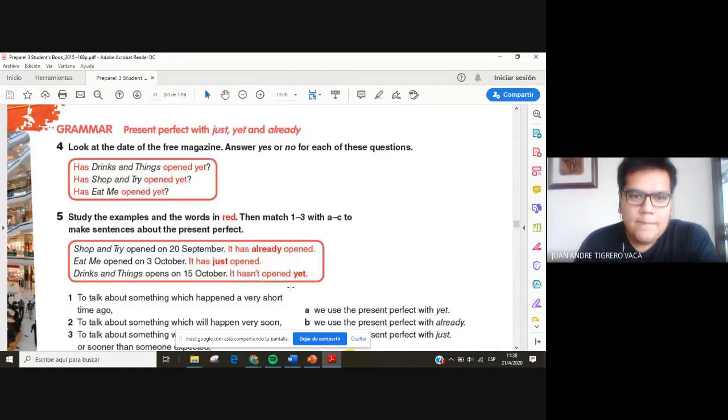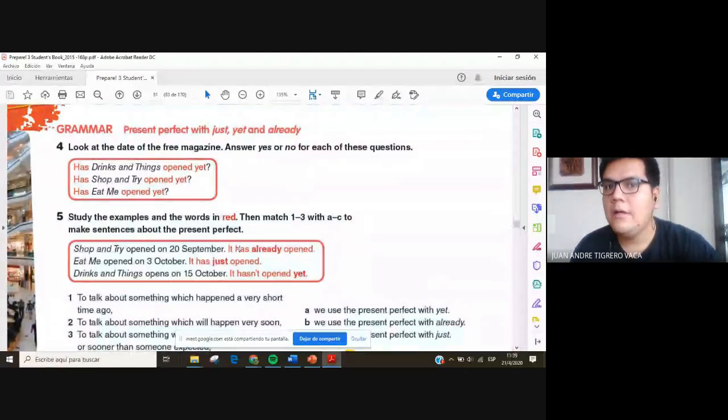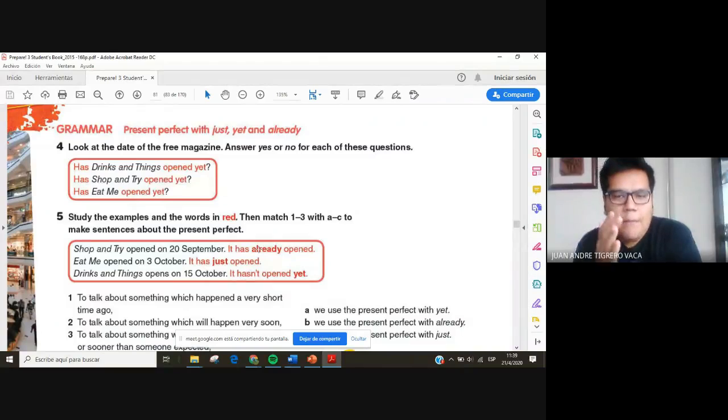So you see here in number 5, already goes between the auxiliary verb and the verb in past participle, all right? So you have the subject, it. You use has because we're talking about the third person, right? So it has, and then in the middle of has and opened goes already, okay? It has already opened.